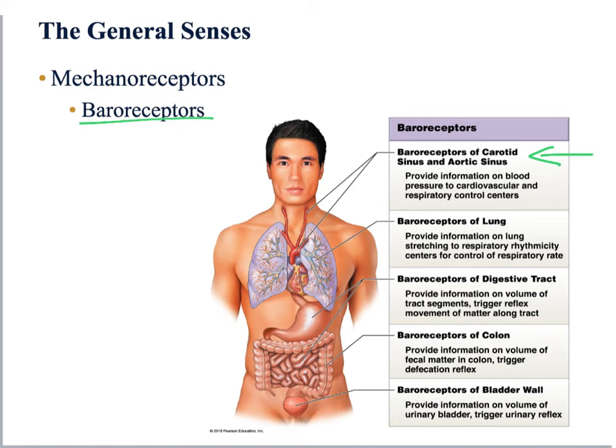Basically, the baroreceptors are located in areas of our bodies where detecting changes in pressure is necessary for those organs to function normally. So, for example, we have baroreceptors in the bladder, and they are the ones sensing that our bladder is full and informing us that we should do something about it.